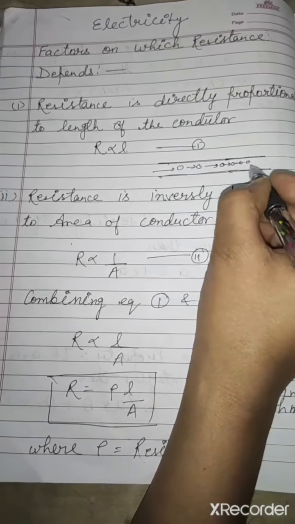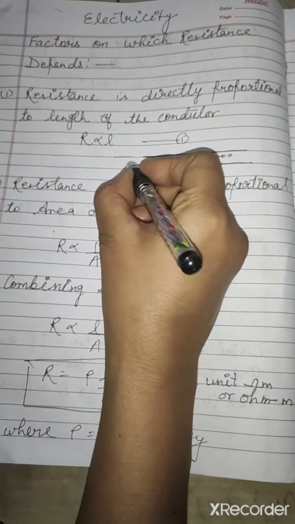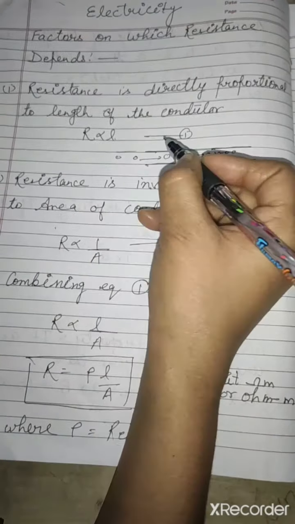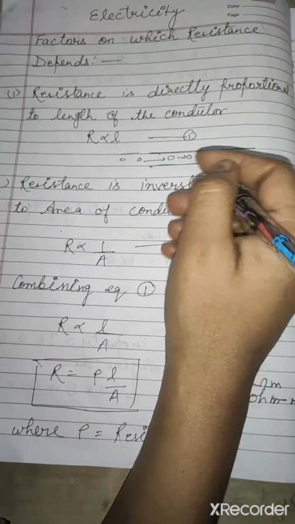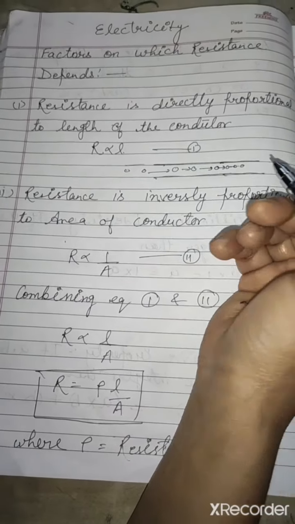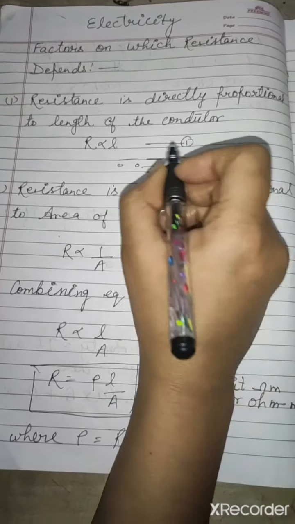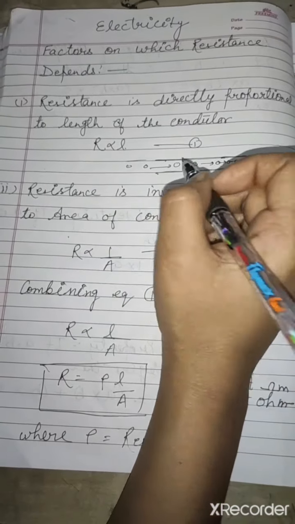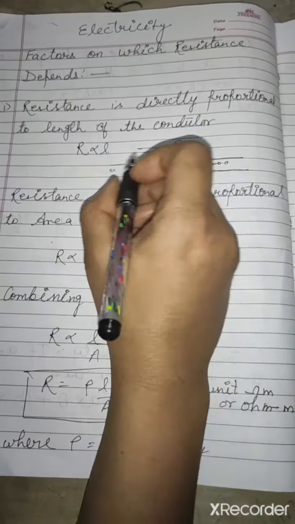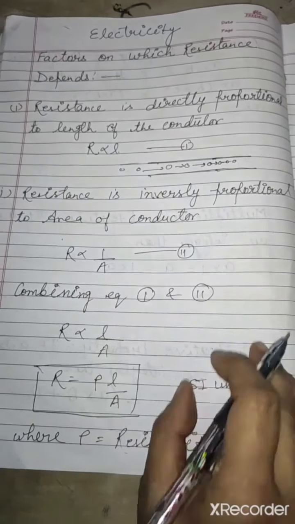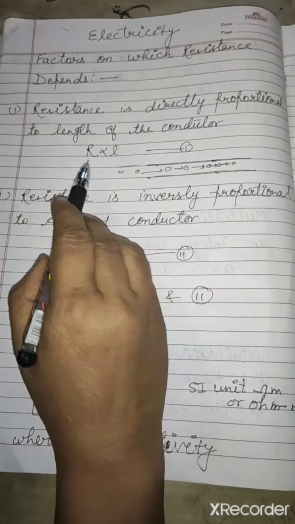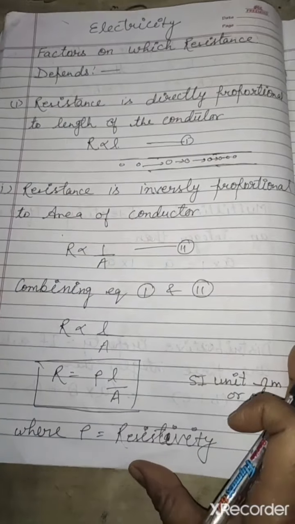In a similar way, in conductors you have atoms. So atoms will collide if the length is more. The number of atoms will obviously be more, so they will collide more. If there is more collision, resistance will be more. So the first factor: resistance is directly proportional to the length.